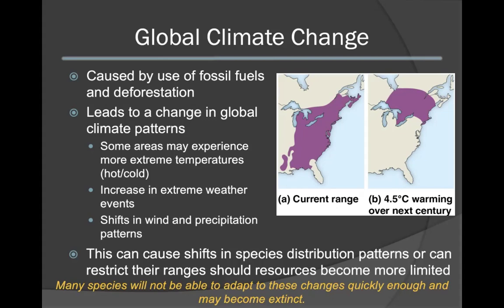An important thing to note is that global climate change is occurring at a very fast rate. Many species will not be able to adapt to these changes quickly enough. As a result, they may become extinct. Though some species may increase their range or may be well adapted to withstanding these changes due to climate change, this is not the case for all species.